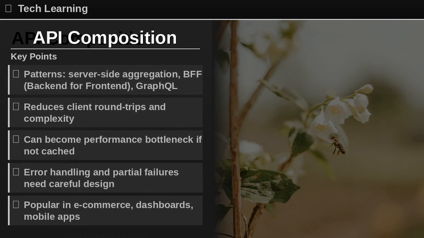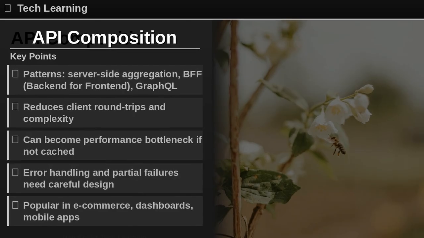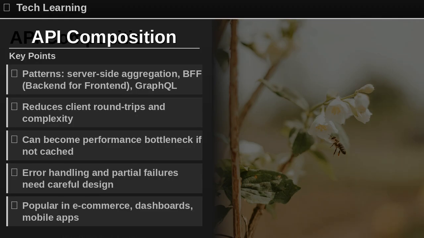Point 3, can become a performance bottleneck if not cached. Point 4, error handling and partial failures need careful design. Point 5, popular in e-commerce, dashboards, mobile apps.